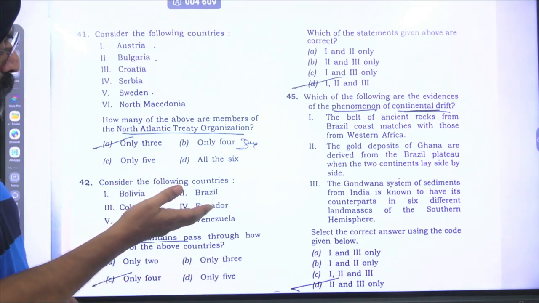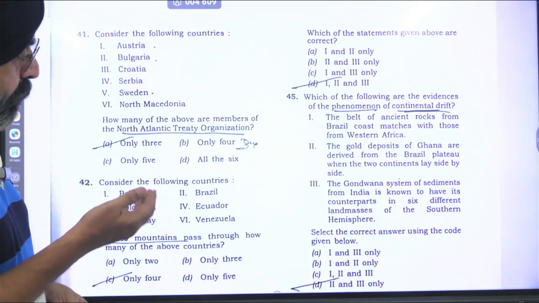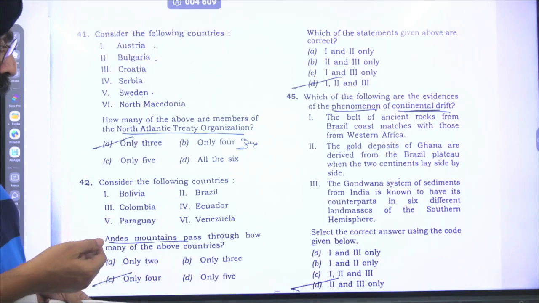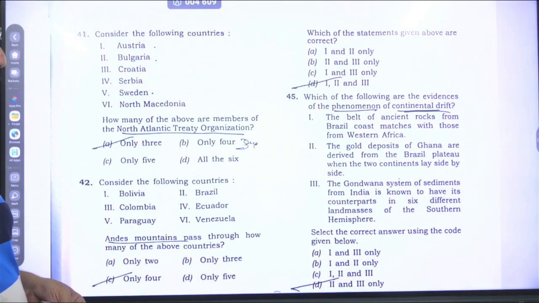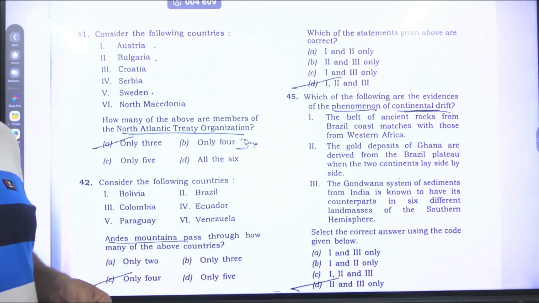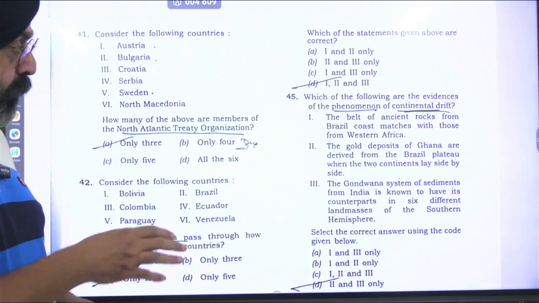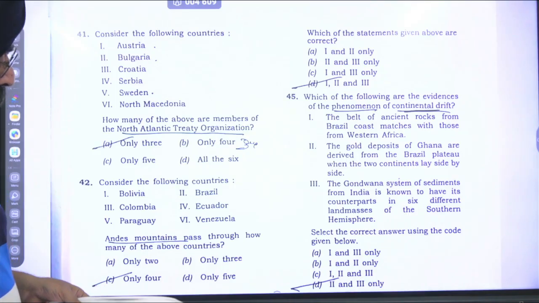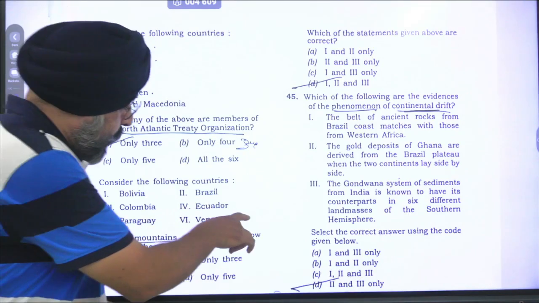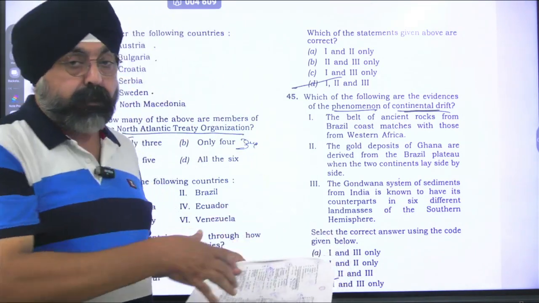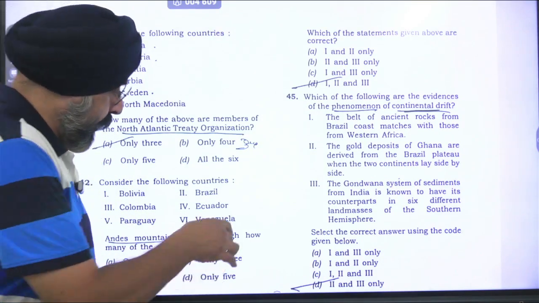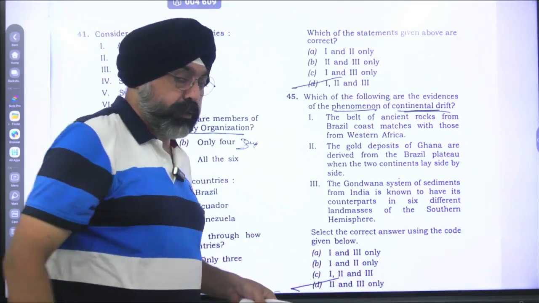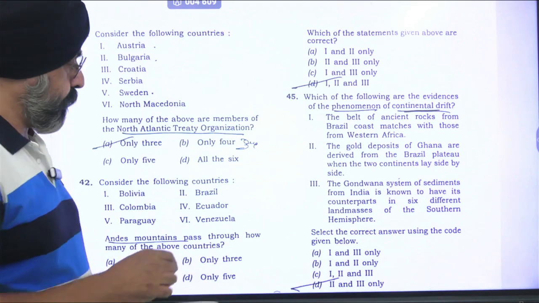The Gondwana system of sediment from India is known to have its counterparts in 6 different landmasses of the southern hemisphere. This is perfect. I will go for all the 3 statements correct, so I will go for first, second, and third. Since this paper has been picked up from the internet, we'll go for the first, second, and third, the C option, not the D option.